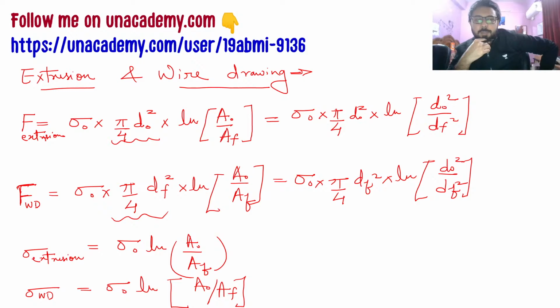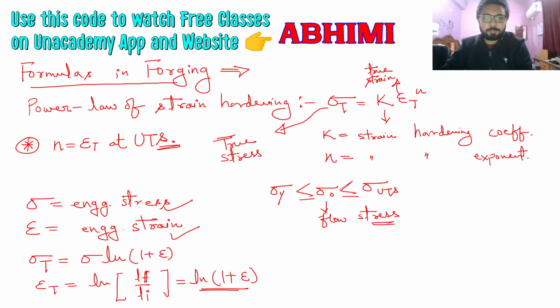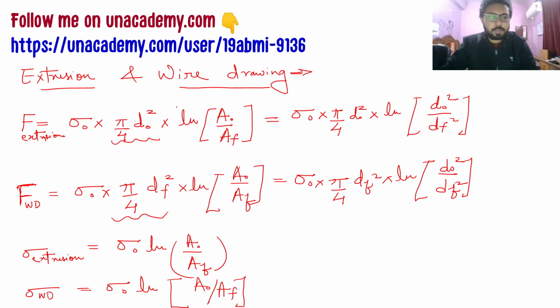So you just have to put k instead of sigma naught. That k will have the same units, it is just a stress, but it takes into account the real life conditions. So it is not something that you need to worry about. It will be similar to the whole formulas that I have shown here.